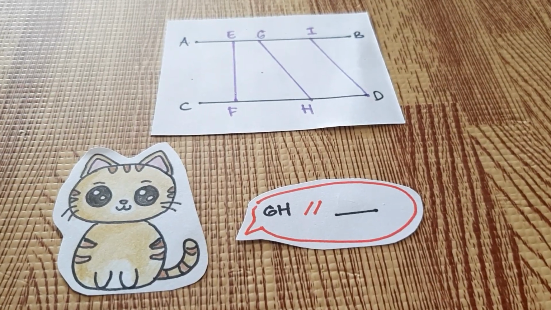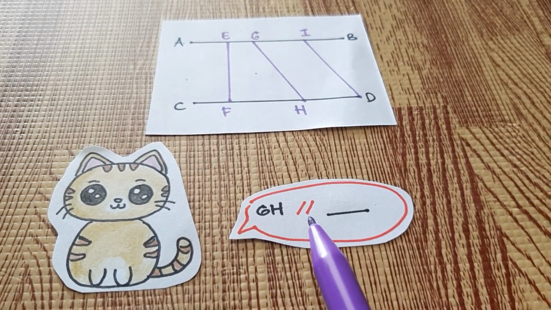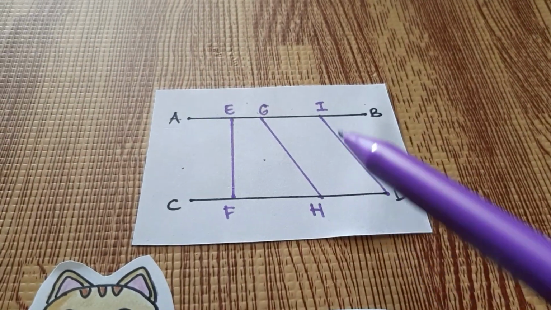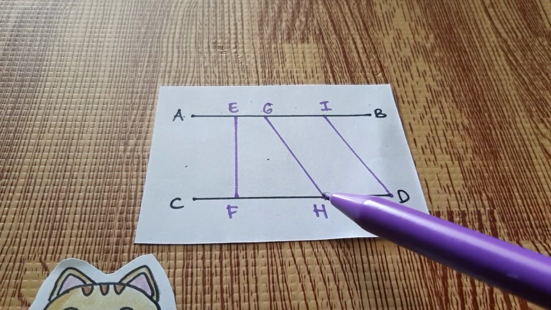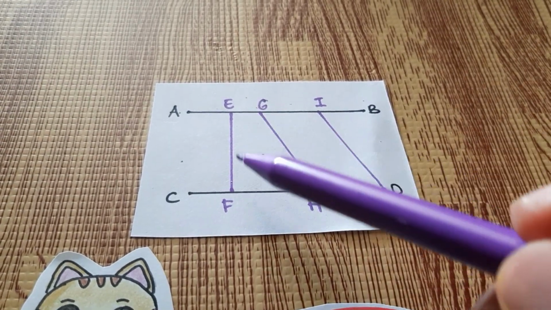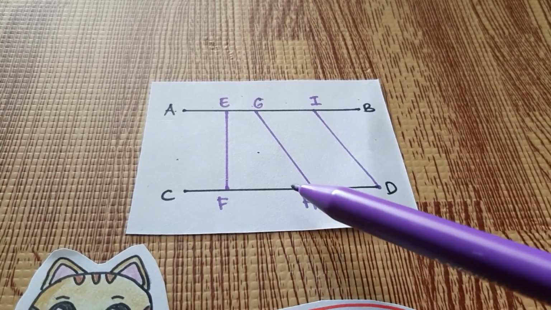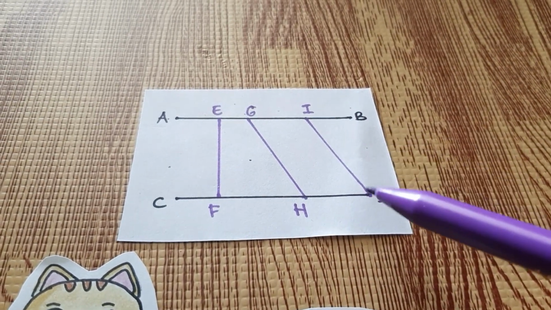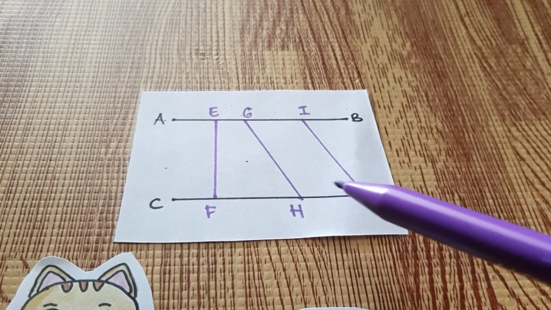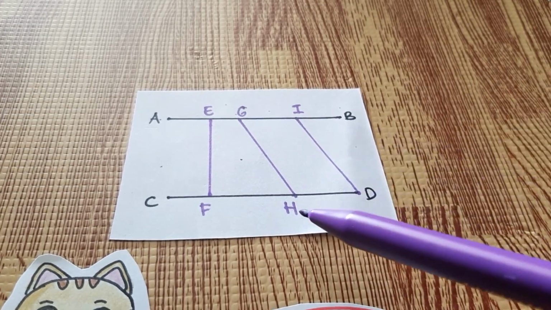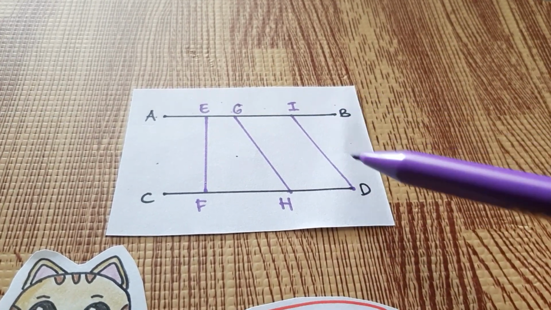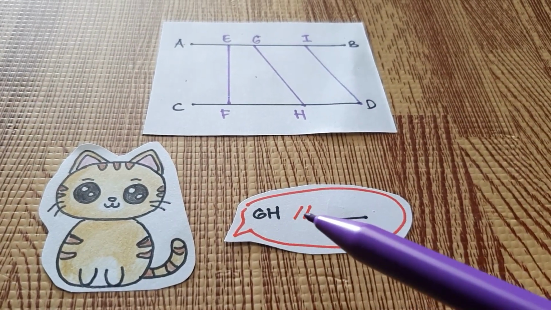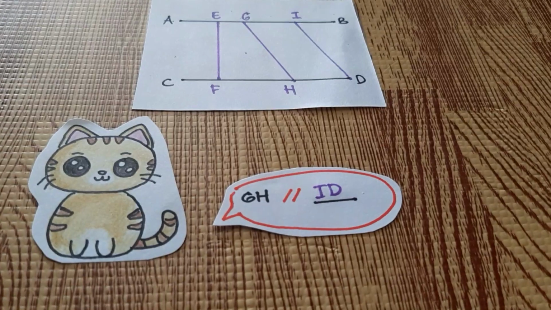How about this one? GH is parallel to what line? Let's take a look. Is GH parallel to EF? No, take a look at the distance. They are not the same. How about ID? Are they the same? Yes. So GH is parallel to ID. So we can write it over here: GH is parallel to ID.